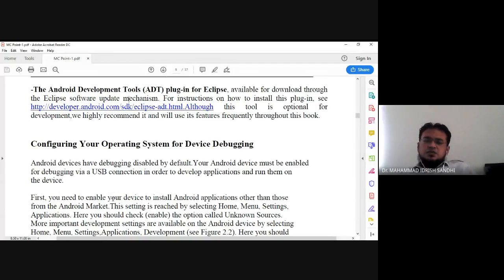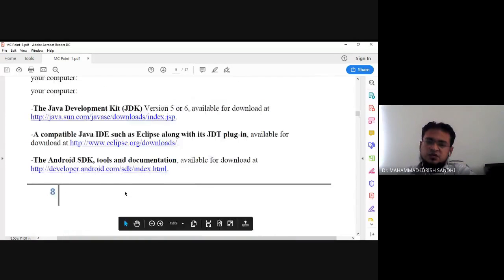Now I want to tell something interesting in this. Before two to five years, all these tools we needed to download separately.